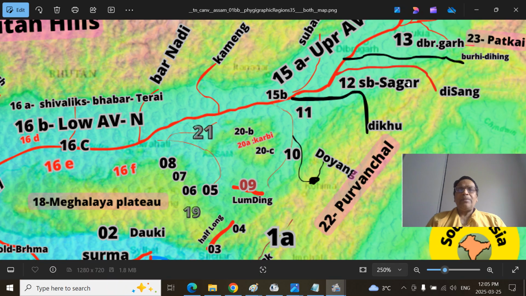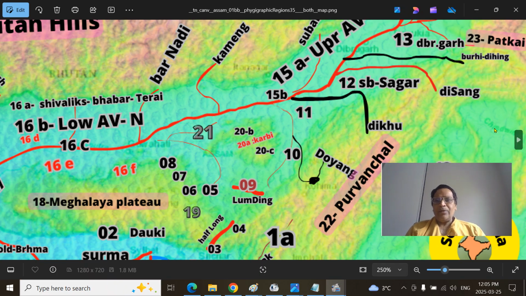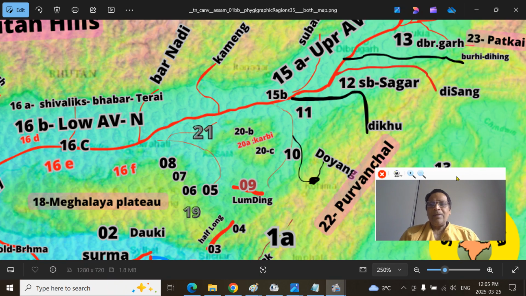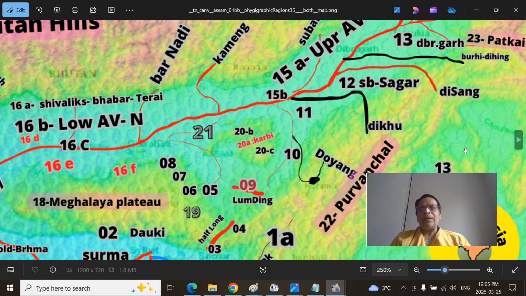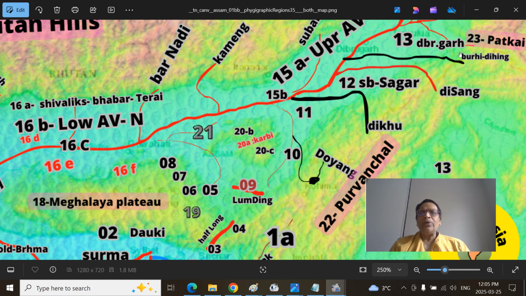This is where Rajarshi Sukapha, in 1228, a prince from Burma, came as a conqueror and established his kingdom. Unlike the Mughal imperialists, he merged with local culture, and later they were Assamized, and they have native names also. Sukapha established his kingdom in 1228. This is the Patkai Mountains. He came from the Tai region, that means the northern Burmese region. So Dikhu region and Disang region. And this is the Dibrugarh plains. Dibrugarh is on the bank of the Brahmaputra river.